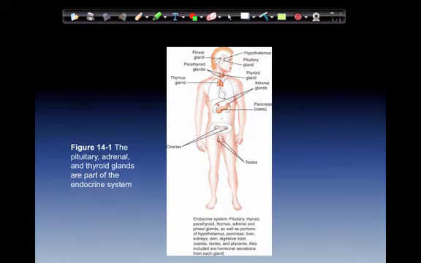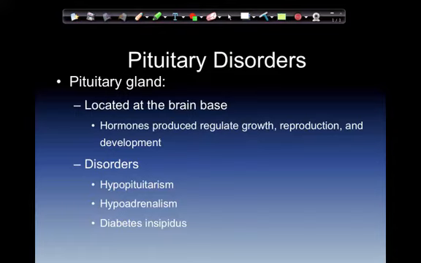This is figure 14.1. The pituitary, adrenal, and thyroid glands are a part of the endocrine system, and they help regulate the body systems. Pituitary disorders. The pituitary gland is located in the brain. Hormones produced regulate growth, reproduction, and development. Things like, and this is all from the pituitary, thyroid-stimulating hormone controls the thyroid gland. Adrenocorticotropic hormone controls the adrenal gland. Antidiuretic hormone signals the kidneys to absorb water.